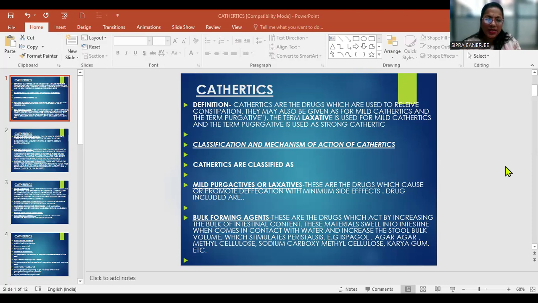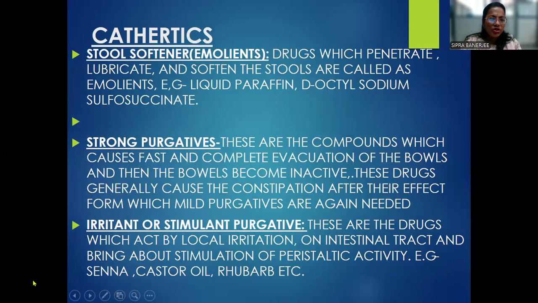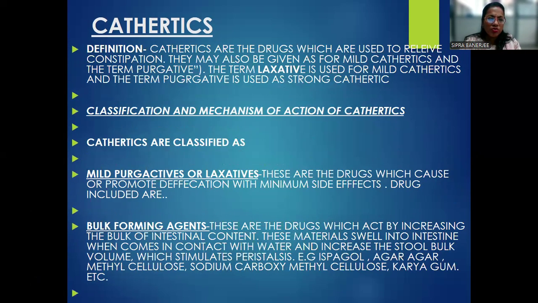Now, classification and mechanism of action. They are classified as mild cathartics or laxatives and bulk forming agents, and now saline cathartics: sodium containing compounds, magnesium containing compounds, and sulfur containing compounds. There are also stool softeners, strong purgatives, and irritant or stimulant purgatives. Now I'm going to the definitions one by one.